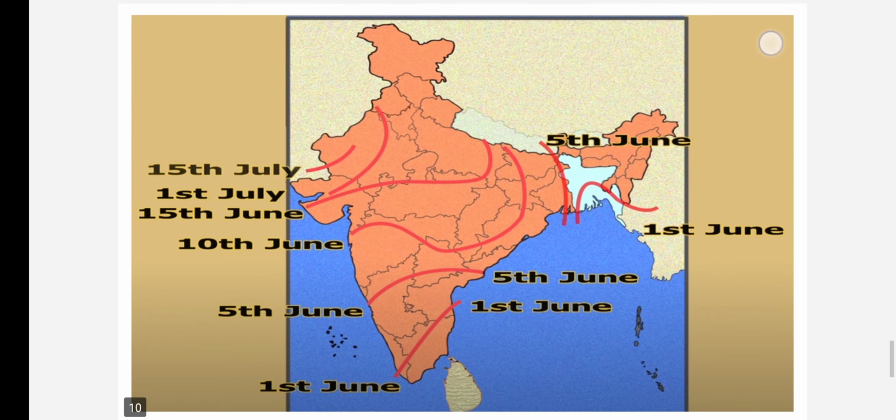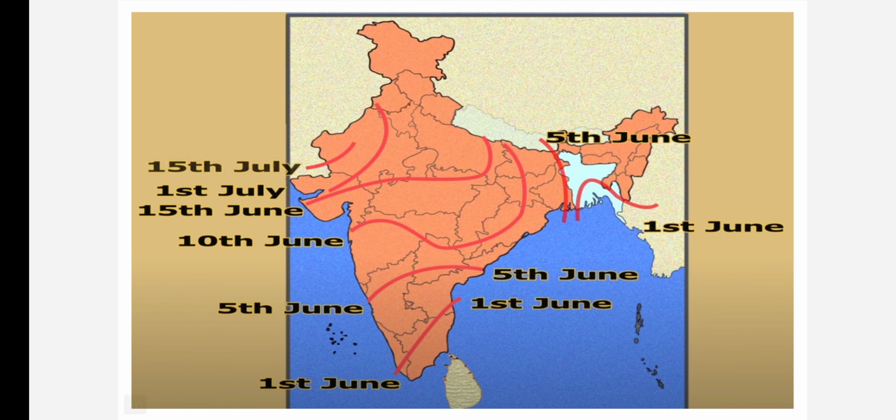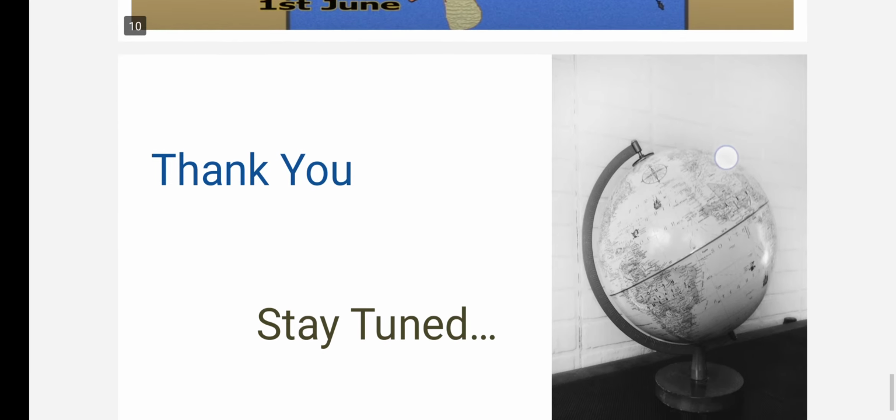Now, if you look at the onset of the southwest monsoon rains in India, the rainfall strikes the coast of Kerala on 1st June, then Mumbai on 10th June. By the time it covers the entire India, it is 15th July. So, with this, I conclude today's part, children.